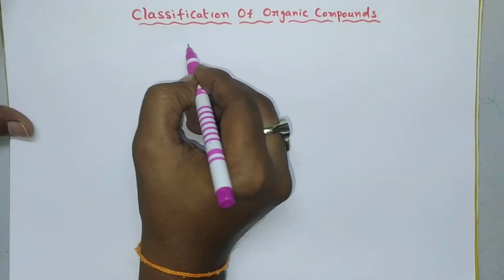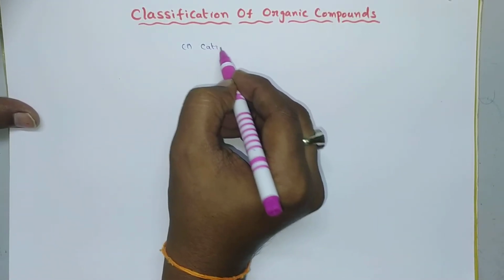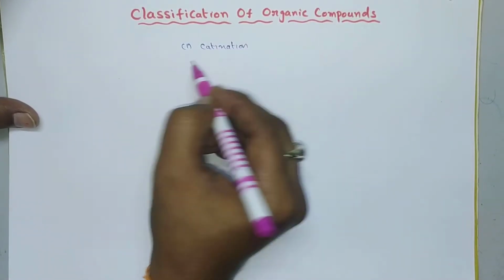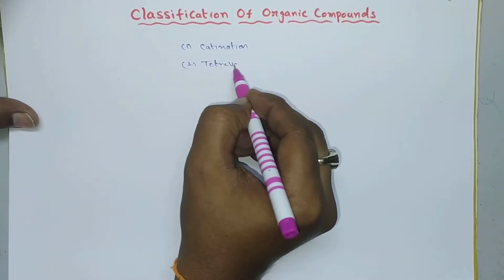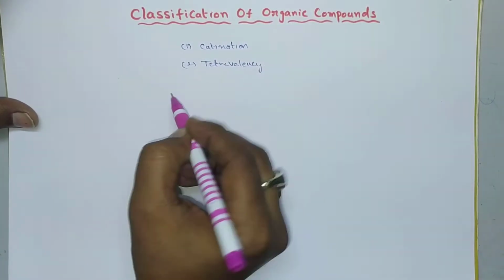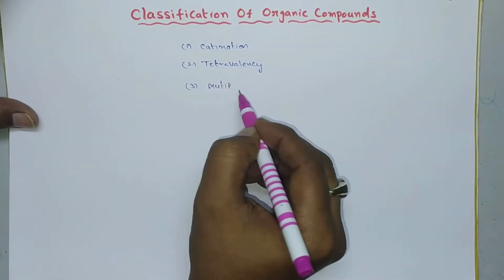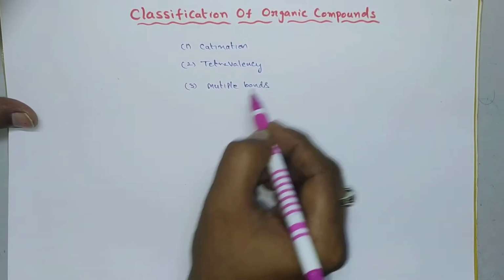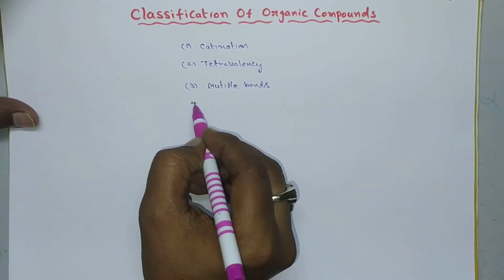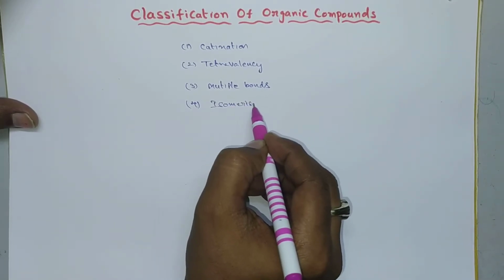The main reasons are the properties of carbon: first, catenation; second, tetravalency of carbon; third, the tendency of forming multiple bonds; and fourth, the property of isomerism.